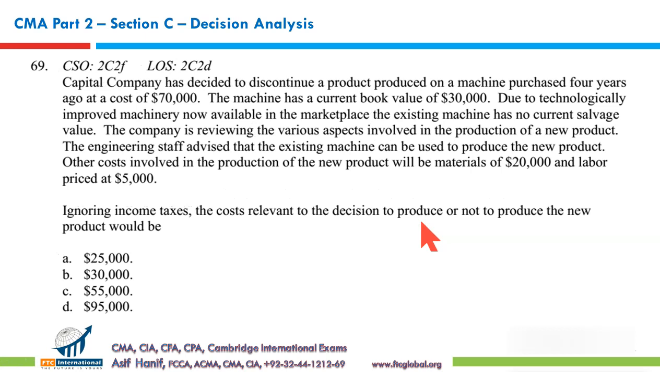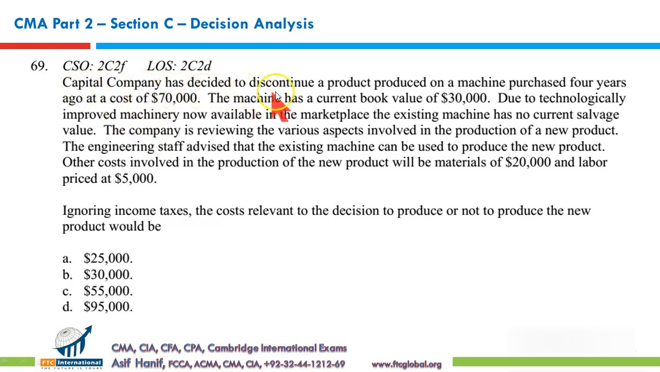Next, again, a bigger question. Careful reading is needed before you decide upon the computations and the right way to tackle the questions. Ignoring income tax, is the cost relevant to the decision to produce or not to produce the new product? Relevant cost, again. Relevant cost is FDA: future related, the cost that differs, and the cost that is avoidable. All right, here we go.